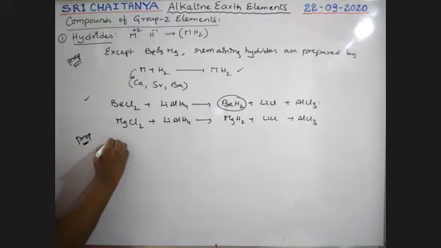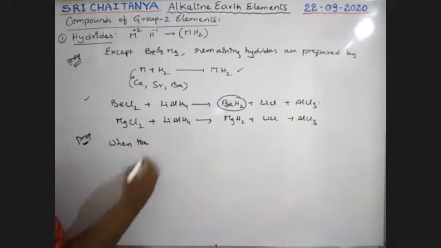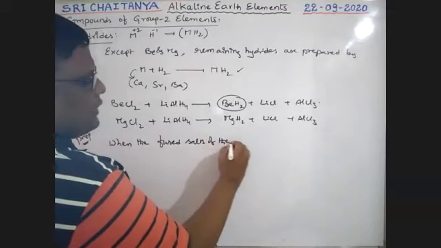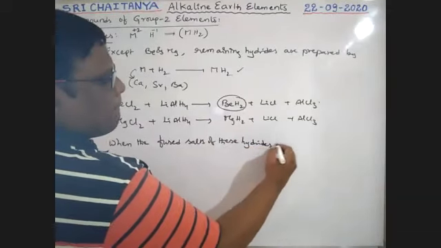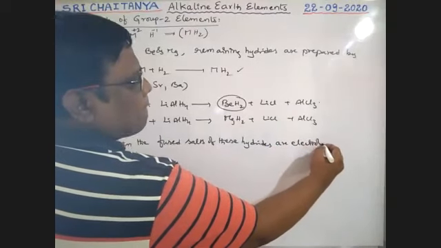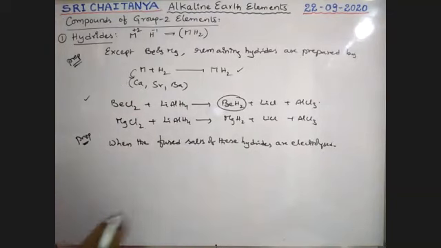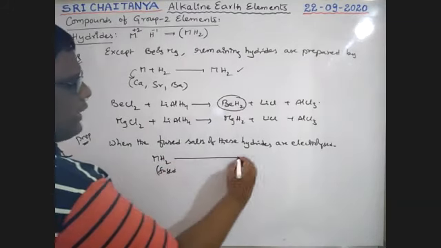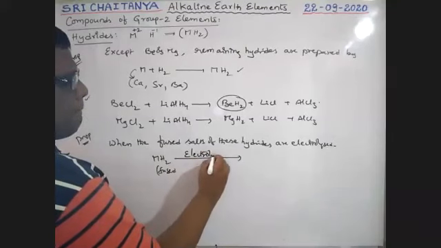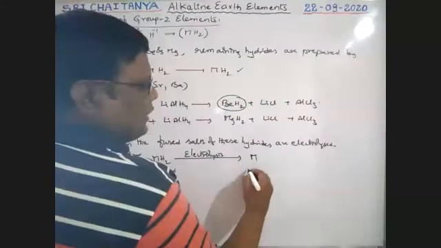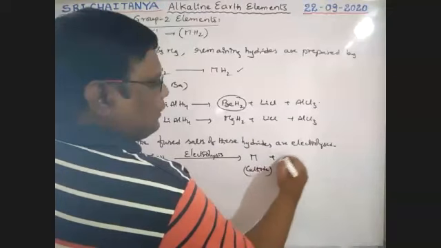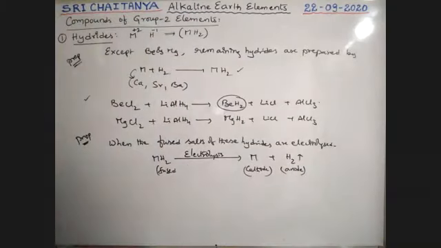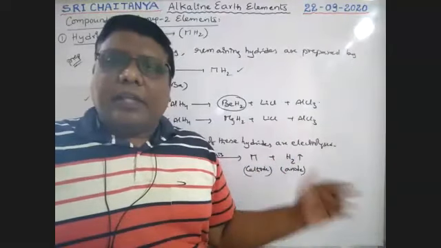When these hydrides, as molten or fused salts, are electrolyzed, that means MH2 is fused, boys, and current is passed, the metal is obtained at the cathode and hydrogen gas is liberated at the anode. That indicates hydrogen is present as a negative ion in these hydrides, boys.